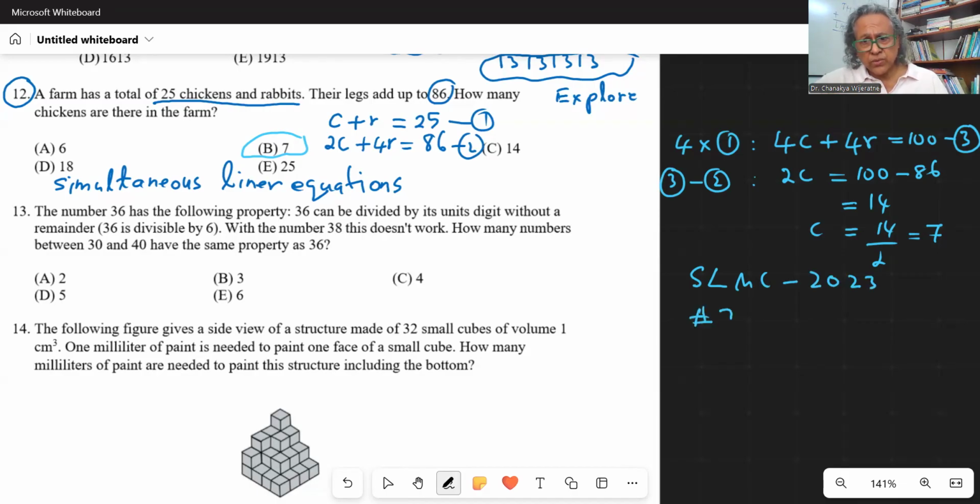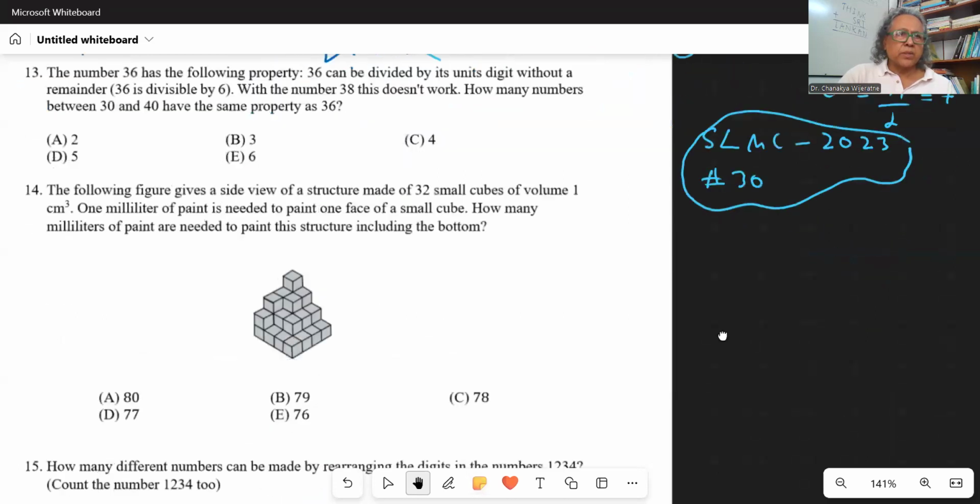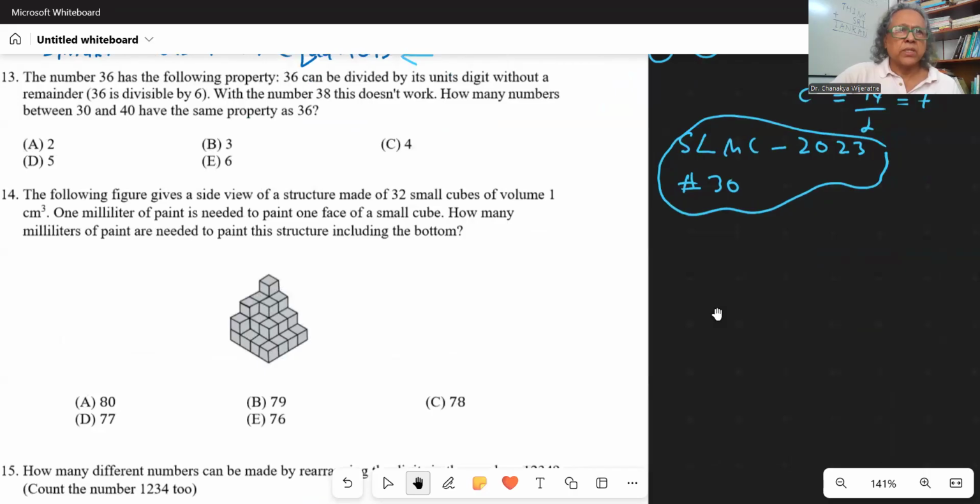So you can watch that video if you want to see different ways of doing this, without using the knowledge about solving simultaneous linear equations. All right. So here, let's go to the next question. The number 36 has the following property.